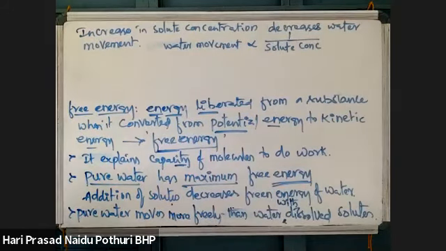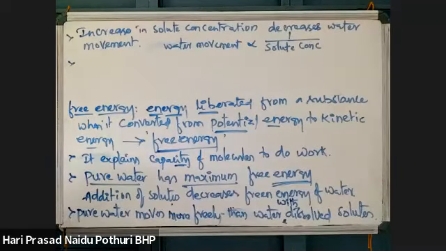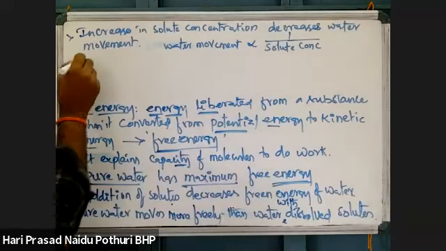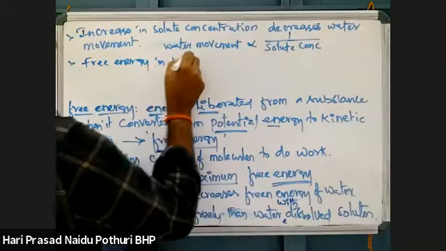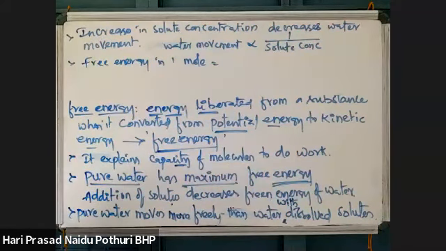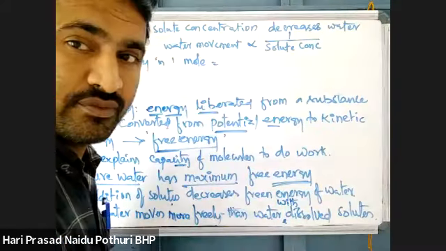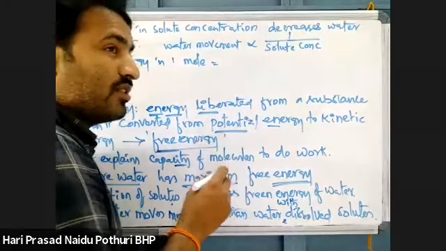Free energy is measured in terms of the Avogadro number, you know. The free energy present in 1 mole is measured in terms of the Avogadro number. What is the Avogadro number? 6 into 10 power 23, not 6.023.